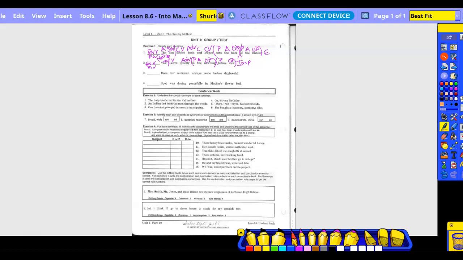Natural. Okay. Does our milkman always come before daybreak? Who always comes before daybreak? Okay, milkman, subject, noun. What is being said about the milkman? Come. So it's always comes. Come is the verb, always is the adverb. Okay, before when?